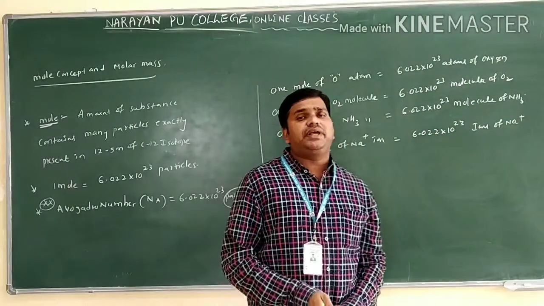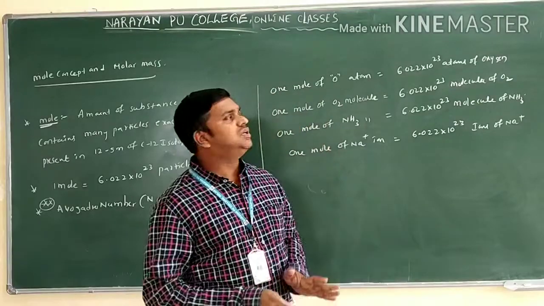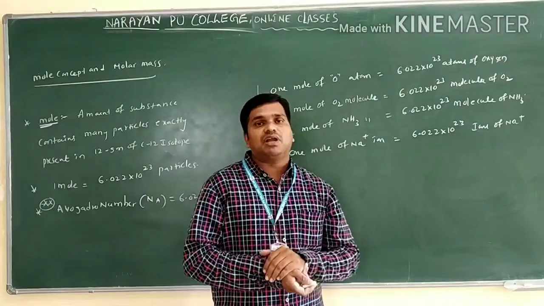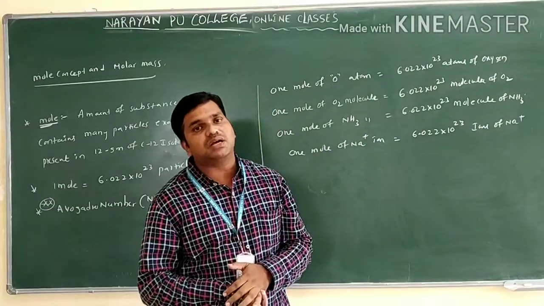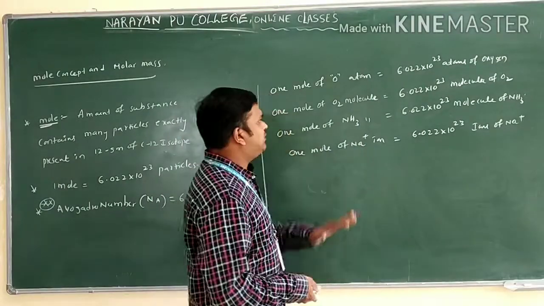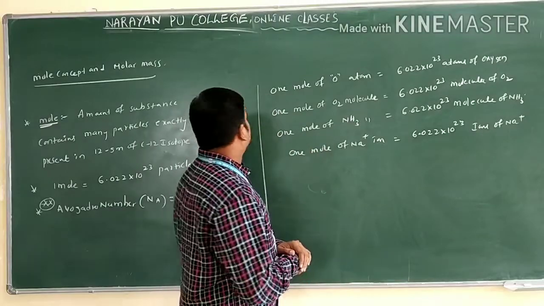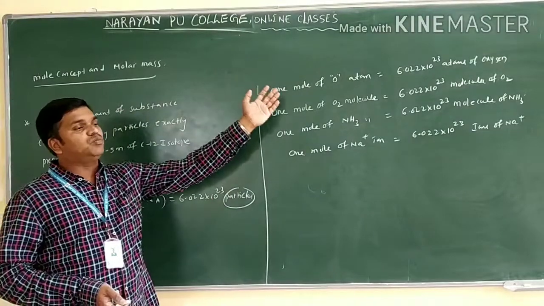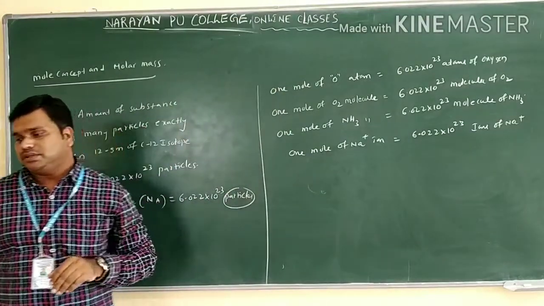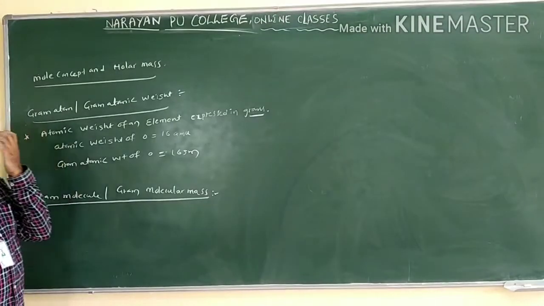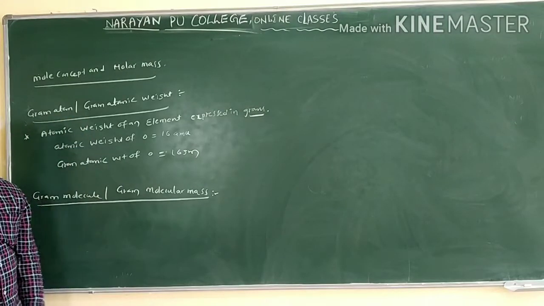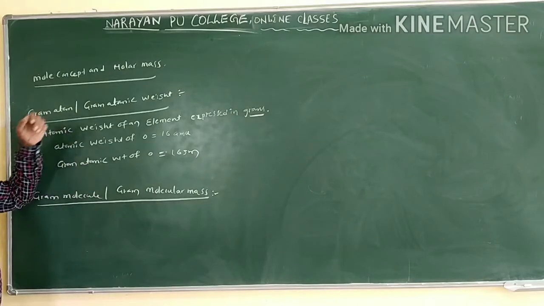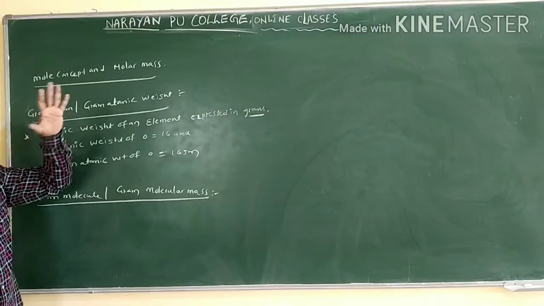If you take any 1 mole of a compound, that 1 mole is equal to the Avogadro number of atoms or molecules or ions only. Very important, a very easy concept. So this is the mole definition, and comparing with it, how many atoms a mole contains. Next we have gram atom or gram atomic weight, and one more I wrote here, gram molecule or gram molecular mass. What is the gram atomic weight definition?